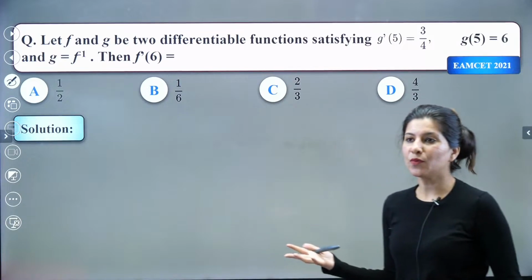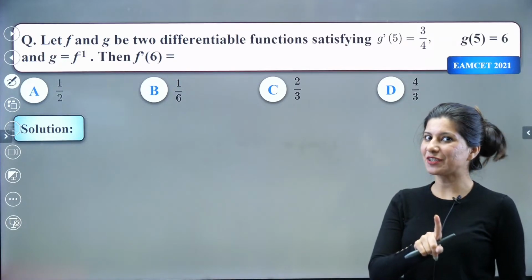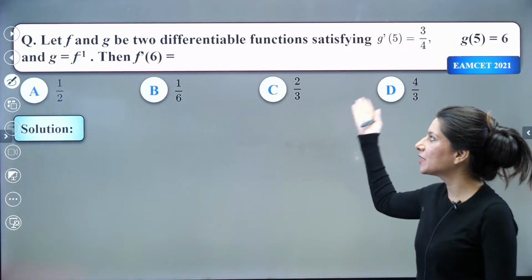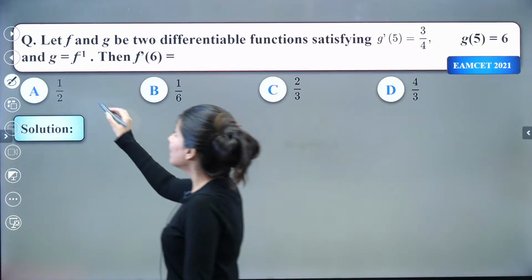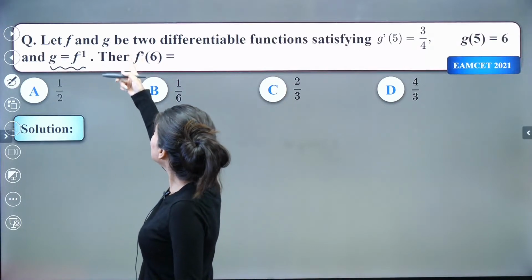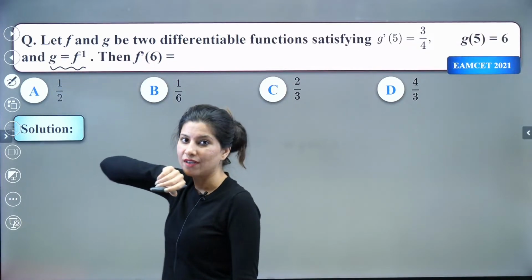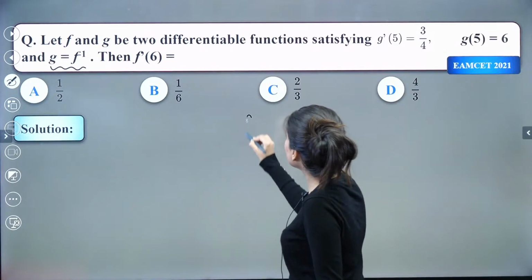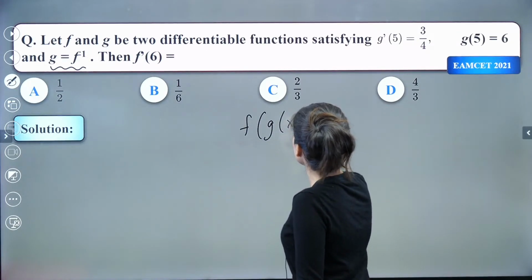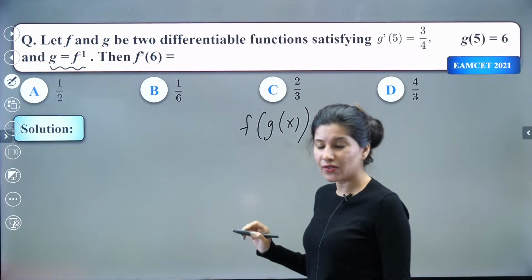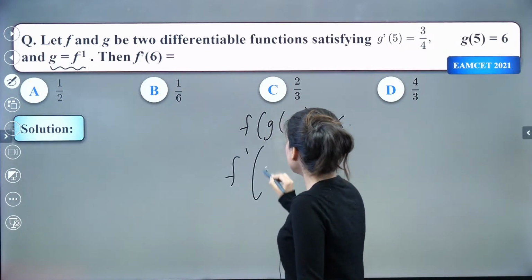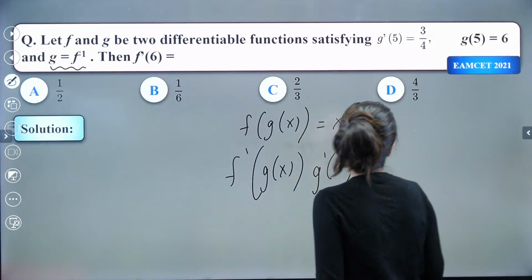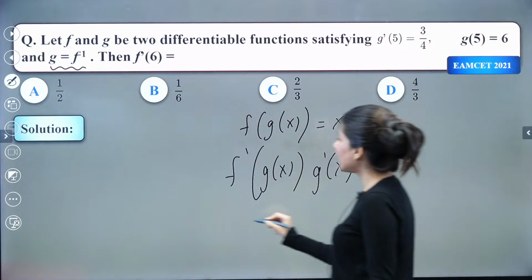This type of question we have seen in your VIT EEE session as well, in JEE Main session as well. So you can guess that in differentiation this particular topic is important, wherein one function is the inverse of the other and you are looking for the derivative of this inverse function. So you don't have to calculate the inverse. What you need to do is understand that you can write f of g of x is equal to x, and now differentiate using the chain rule. f dash g of x times g dash x is equal to 1. So you put x equal to 5 to get the correct answer.